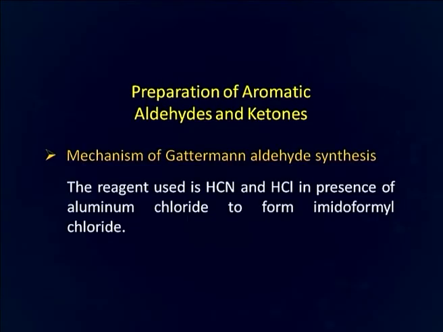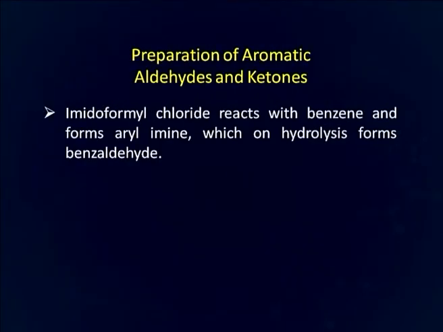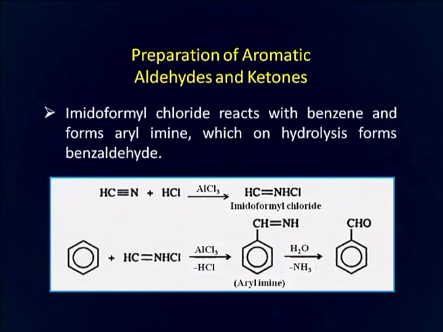In the mechanism of Gattermann aldehyde synthesis, the reagents used, that is hydrogen cyanide and HCl, react in presence of aluminum chloride to form imidoformyl chloride. This imidoformyl chloride reacts with benzene and forms an aryl imine, which upon hydrolysis forms benzaldehyde, as you can see here in this slide. This is the aryl imine formed as a result of reaction of this imidoformyl chloride, which upon hydrolysis forms benzaldehyde.